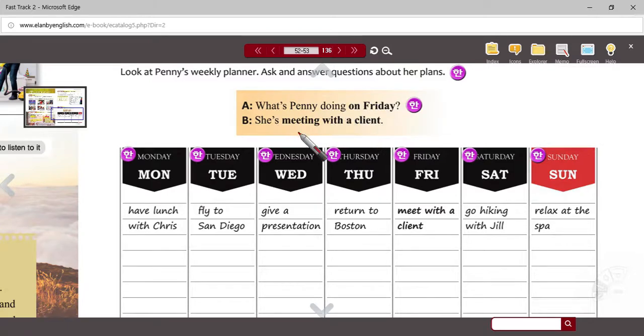So you don't have to match them in the question and answer. But again, if you know that you're going to do something, or if you're very sure, often native speakers will use the present progressive tense to talk about a future event.